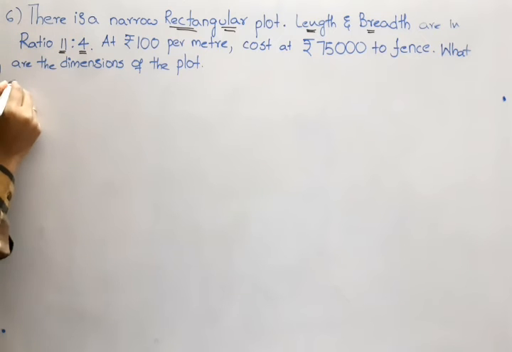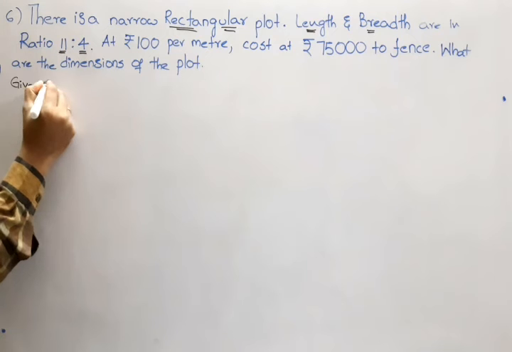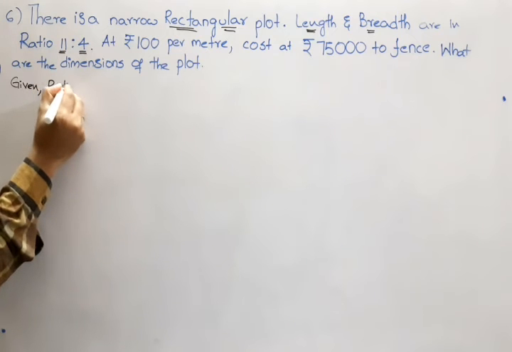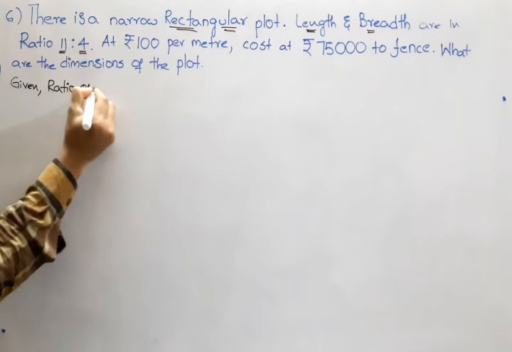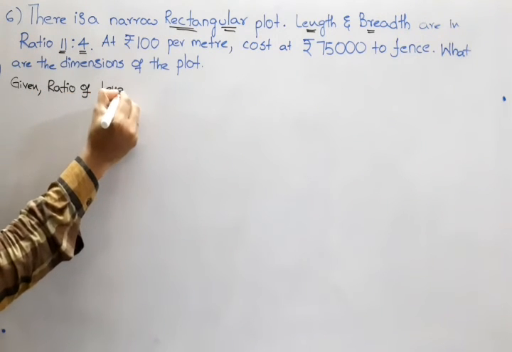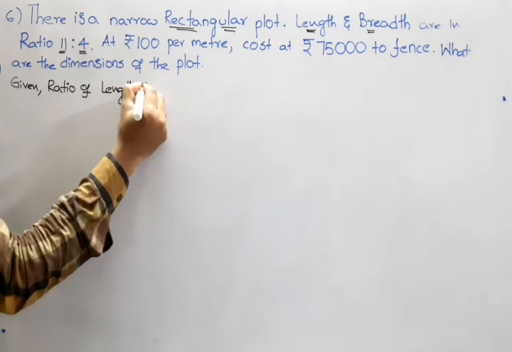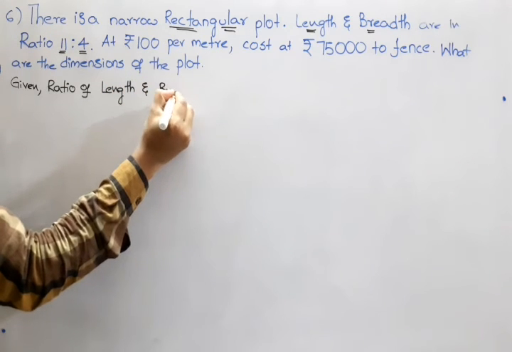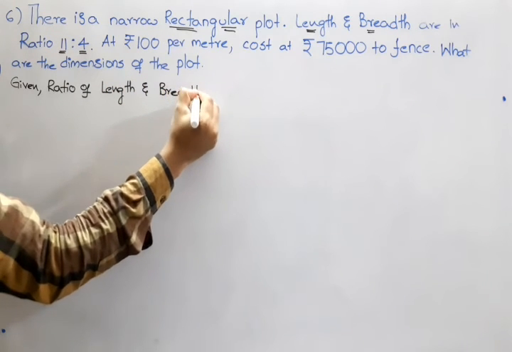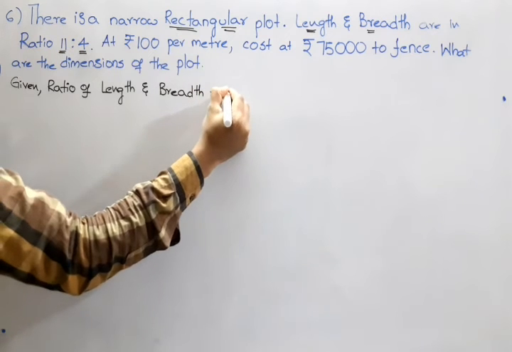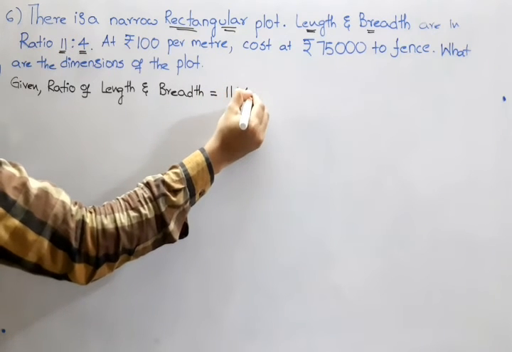So given the ratio of length and breadth is equal to 11:4.